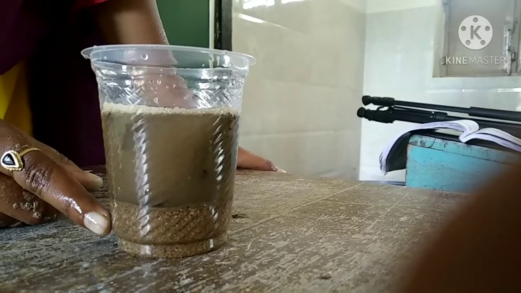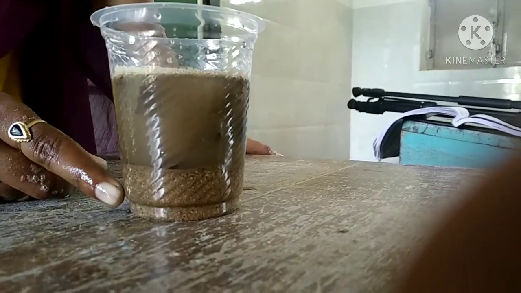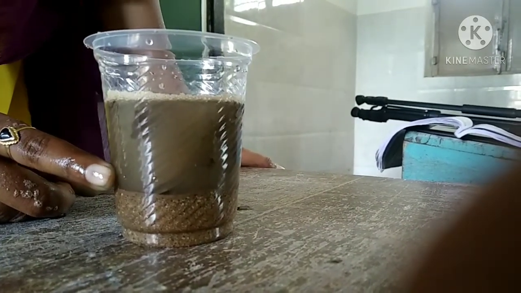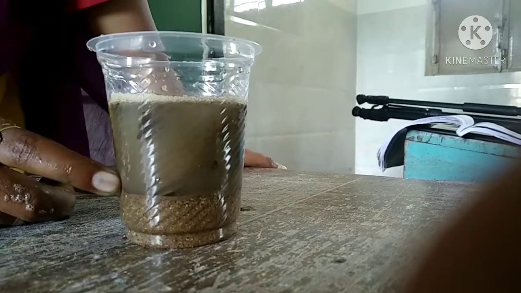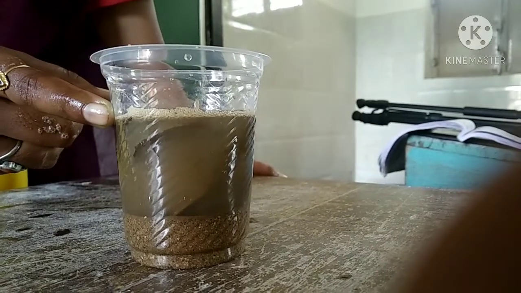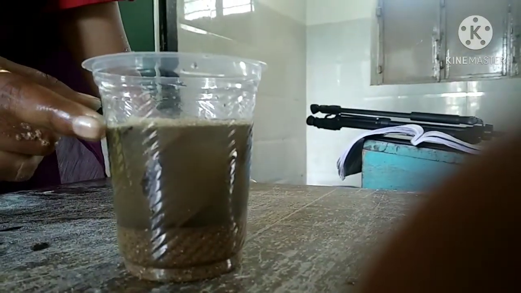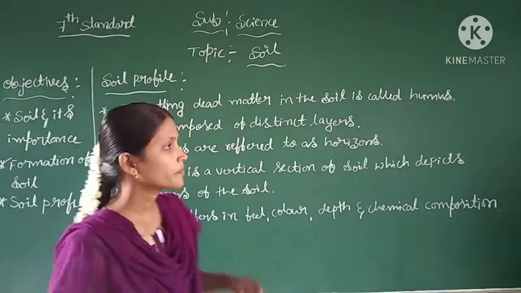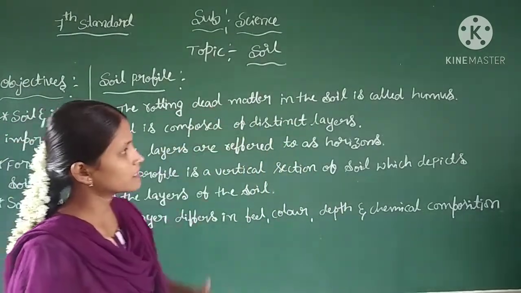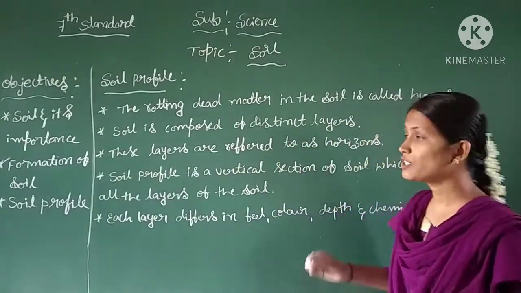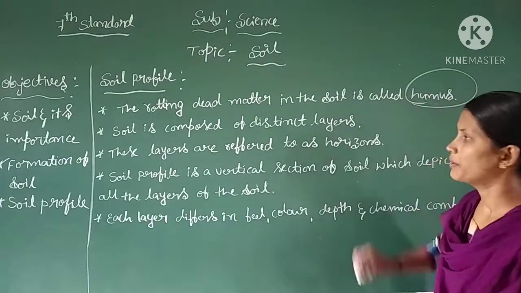This is the gravel. Gravel is nothing but the largest particle of the soil. This is the sand, and here it is clay. This is the water. See, the uppermost layer has the rotting part of the leaves, which we can consider as the humus. These are the layers of the soil. Soil has different layers. The rotting, dead and decayed matter in the soil we consider as the humus.